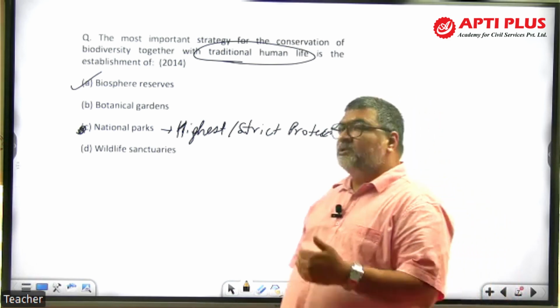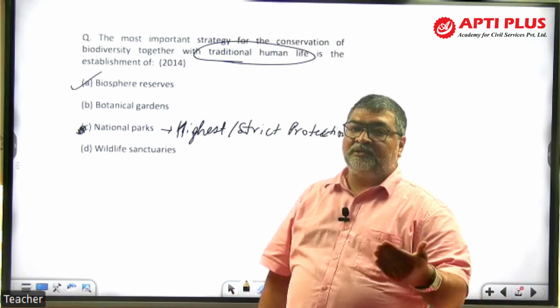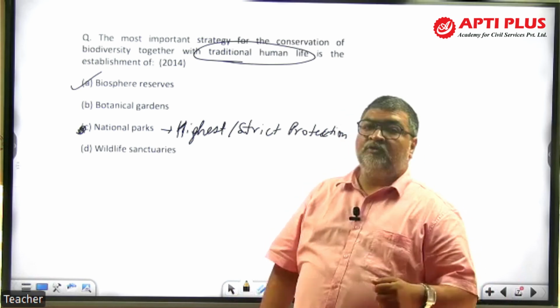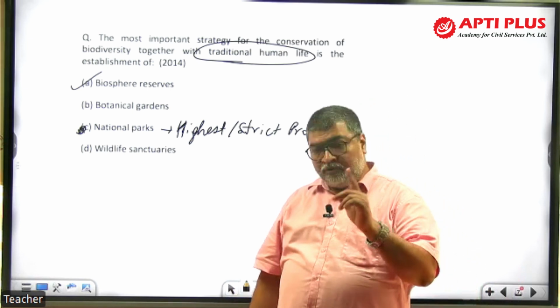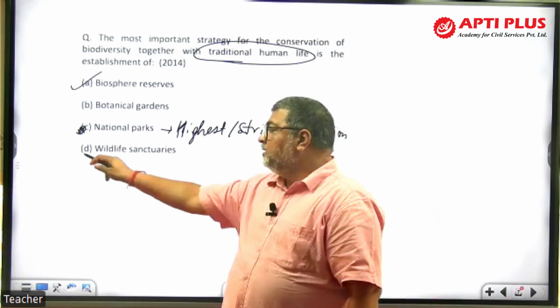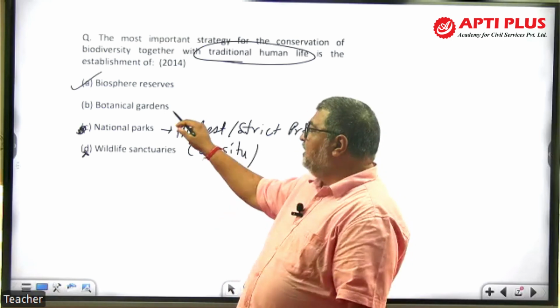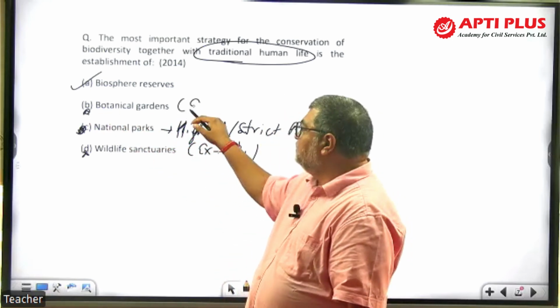Even the humans are removed. Human settlements are removed from the national park core area. Critical wildlife habitat in a national park, the settlement is removed because there should not be any problem to the animals living there, wildlife living there. Wildlife sanctuary is not the answer. It is an ex situ conservation outside the habitat. Botanical garden again is not the answer because it is ex situ conservation.